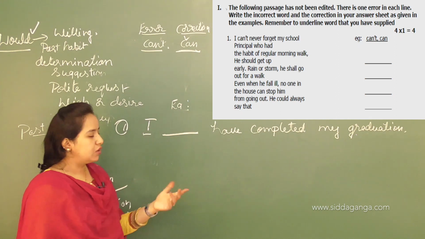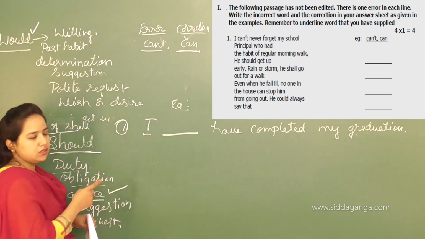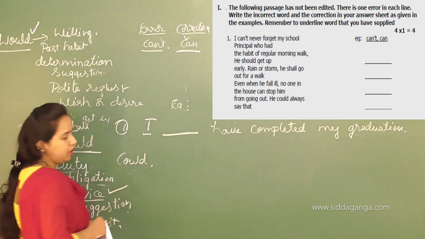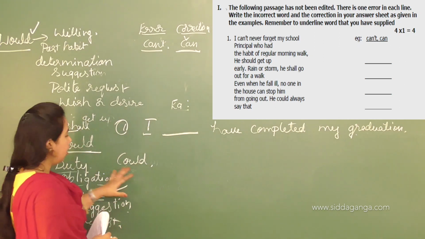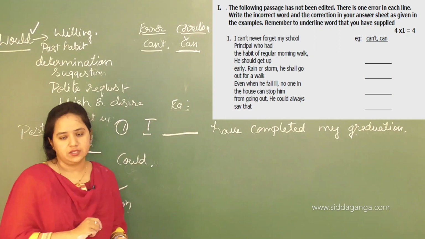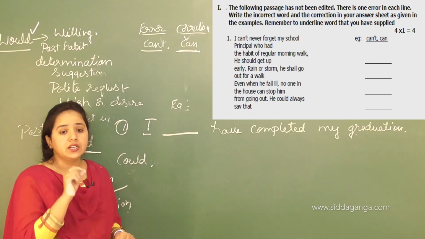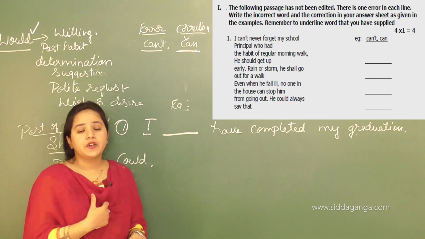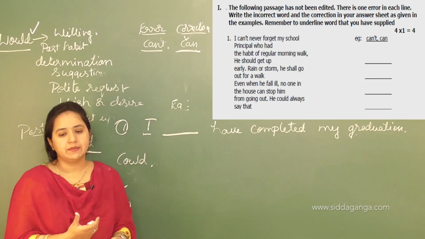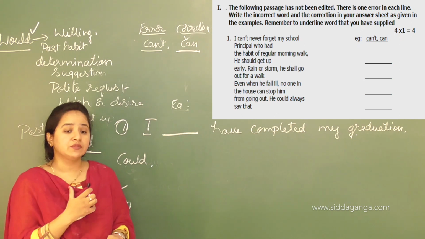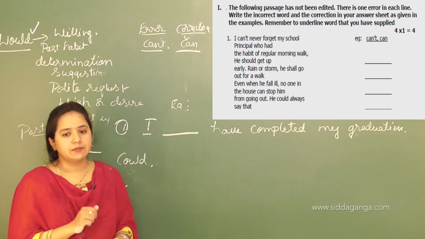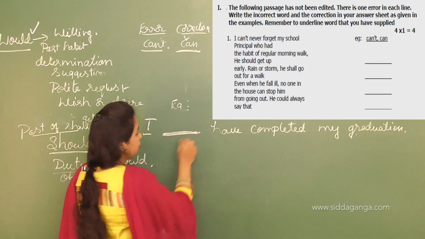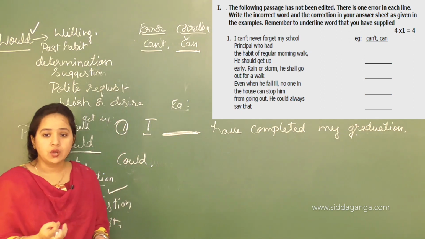So what is the right modal auxiliary verb? It may be would, should or could. What is the right one here? If I haven't completed my graduation in the past because of some reasons and some issues, there I can use should, could or would.